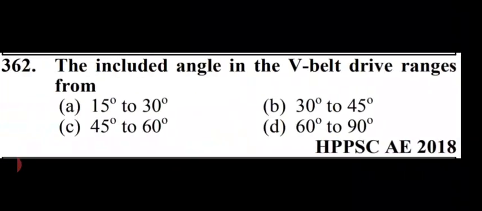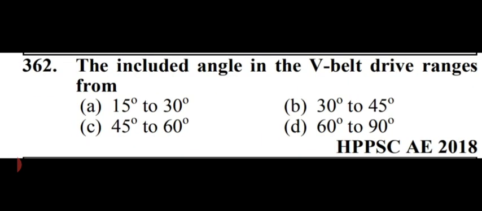Okay. Our next question is, the included angle in the V belt drive ranges from. Options are 15 to 30, 30 to 45, 45 to 60 or 60 to 90 degree. So in this case, option B is right, that is the included angle in the V belt drive ranges from 30 degree to 45 degree.